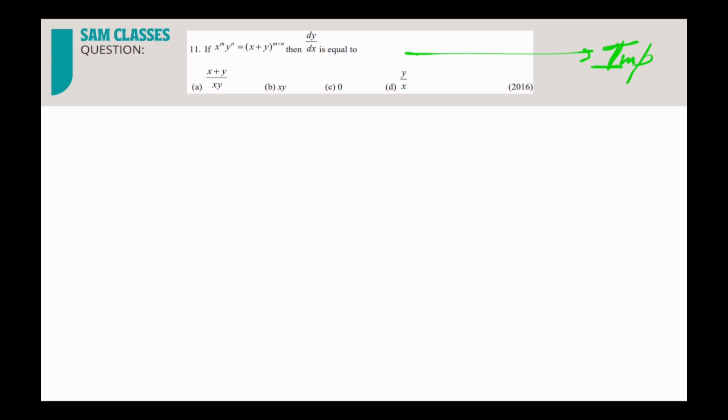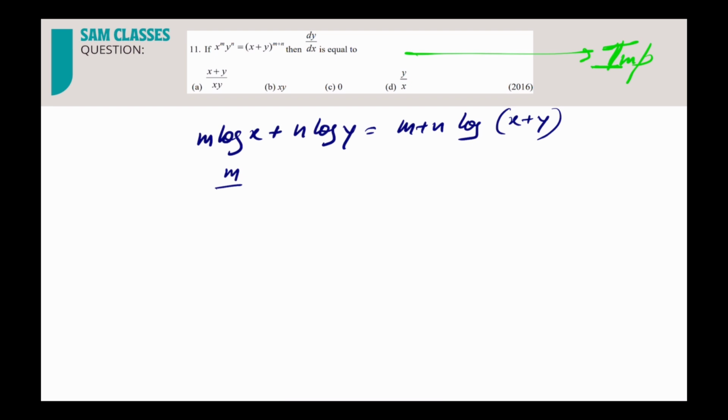So what we'll do, we'll first take log. The moment we take log, what we'll get? m log x plus n log y is equal to m plus n log of x plus y, correct? So we got this much. Differentiate it, correct? The moment we differentiate, what I'll get? m by x plus, dx by dx is 1, so gone. n by y into dy by dx, correct, is equal to m plus n.